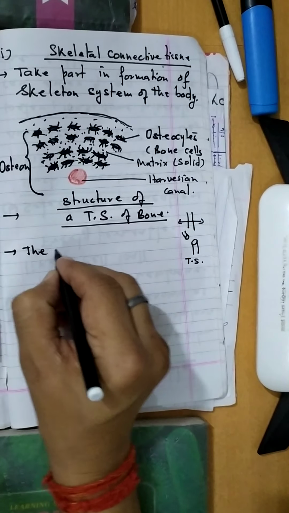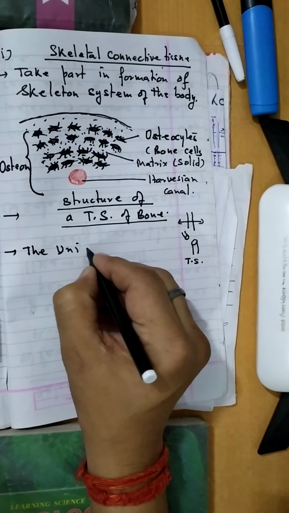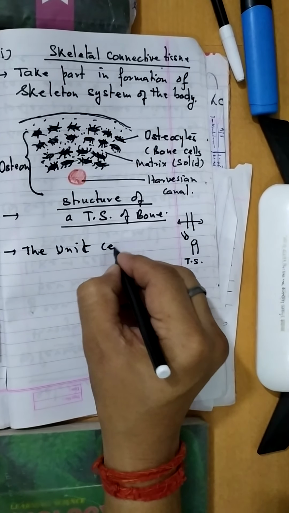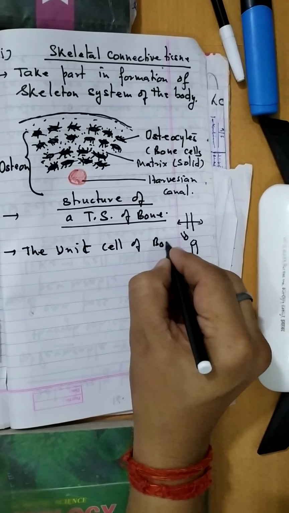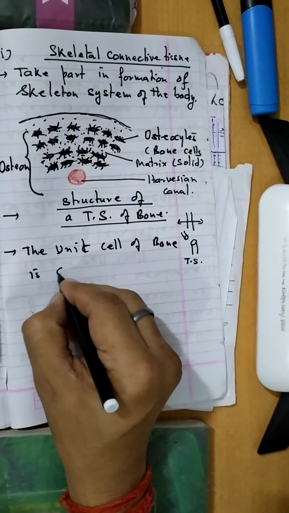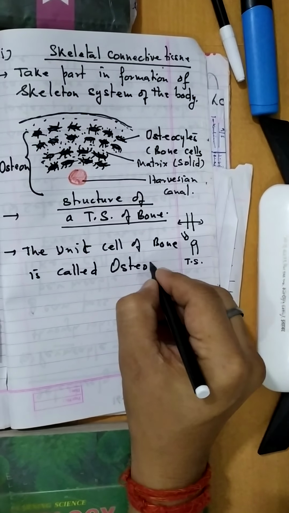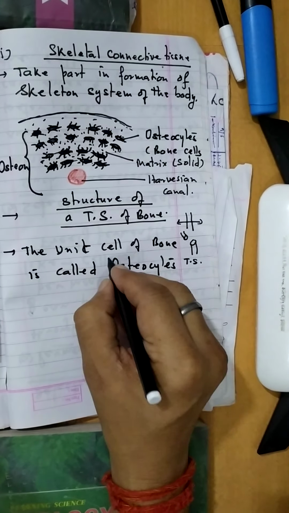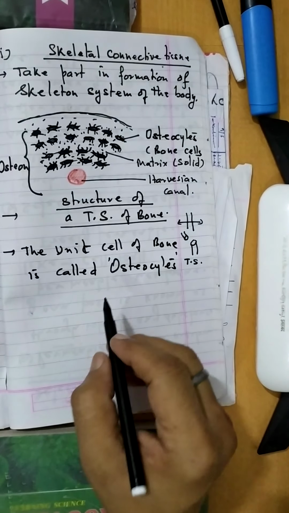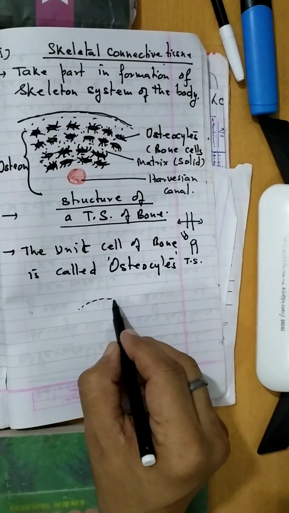The unit cell of bone is called osteocyte. Now the structure of an osteocyte.